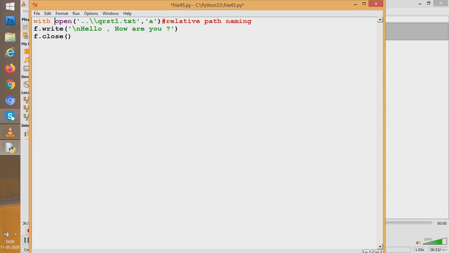I will show you here. I can write with open as F. So now if I write with open as F, I need not even close the file. Earlier, if I had not closed the file, what would happen is the file would have been not working for us. The file would have not been created for us properly. But with open, it is now computer's obligation to close the file for me. So this is the benefit of using with open keyword. Rest are same. So if you use with open keyword like this, we don't need to close the file. The file will be closed by the computer for us.